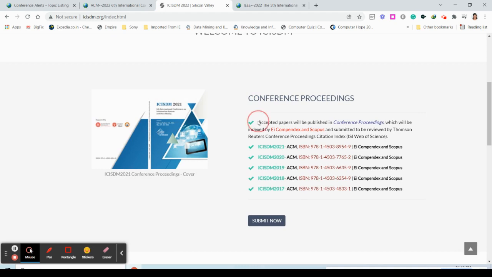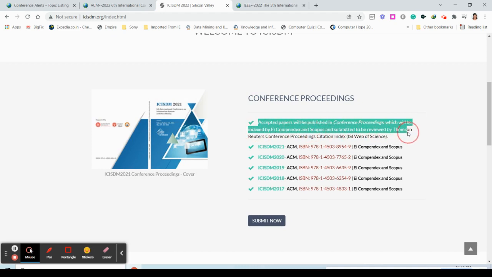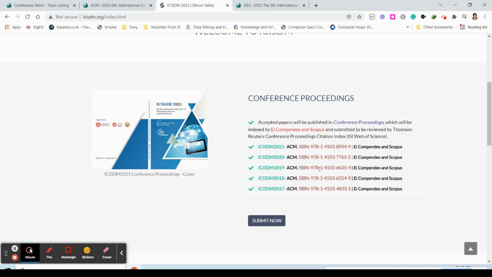Accepted papers will be published in a conference proceedings, which will be indexed by Scopus and submitted to be reviewed by Thomson Reuters conference proceeding citation. So it's a great opportunity. Okay, you can definitely go for it. So this is for Scopus.